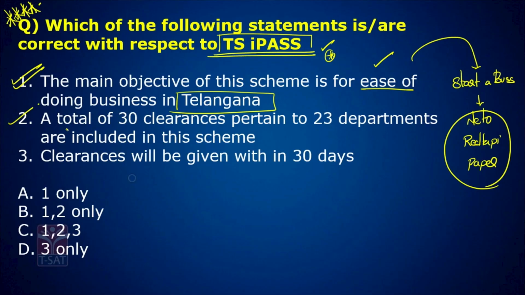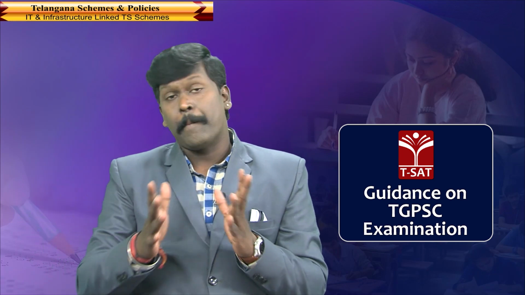Second one, a total of 30 clearances pertaining to 23 departments are included in this scheme. See, if someone wants to start a business, if someone wants to start an industry, they need a forest clearance, pollution clearance, labor clearance, land clearance, certificates, incorporation certificate, GST certificate, PAN card.